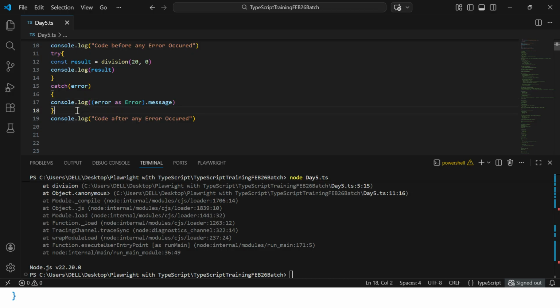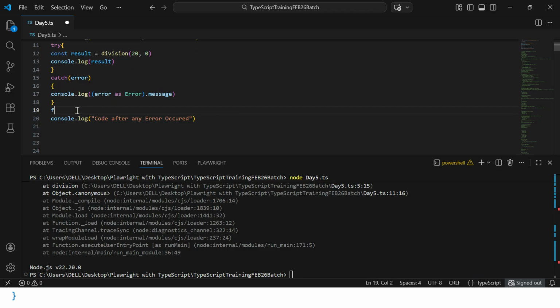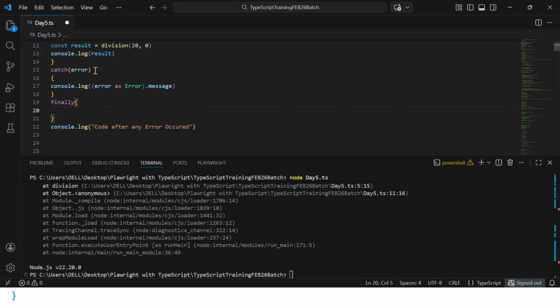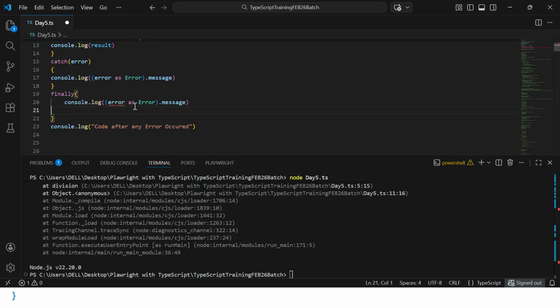Then we can have the finally block also surrounded. The finally block will always be executed irrespective of whether the error is coming or not. So console.log, I can give it: code for finally block is being always executed. Now let's run the code and let's see.